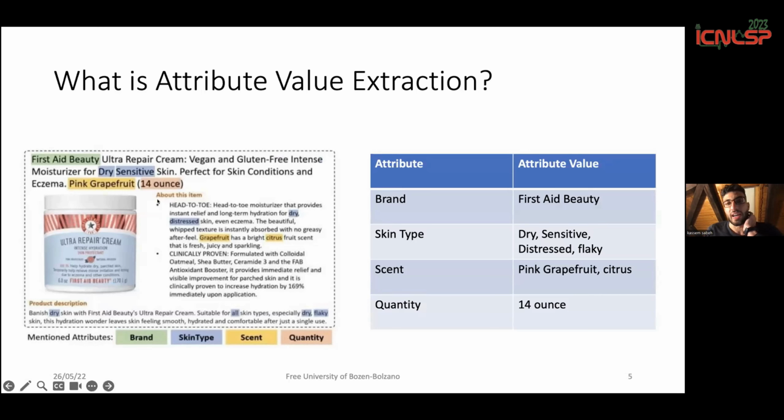Actually, given the attribute, we would like to extract the value for that attribute. So for the screenshot of the product on the left, we would like to extract this table, which says what is the brand, what is the skin type, what is the scent for this product, and also the quantity.